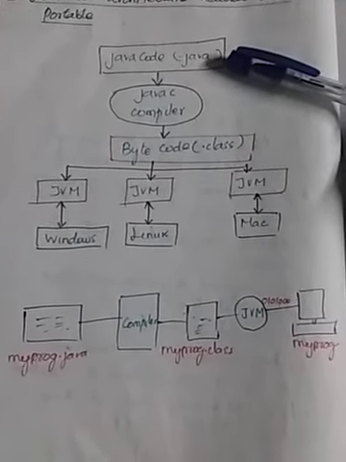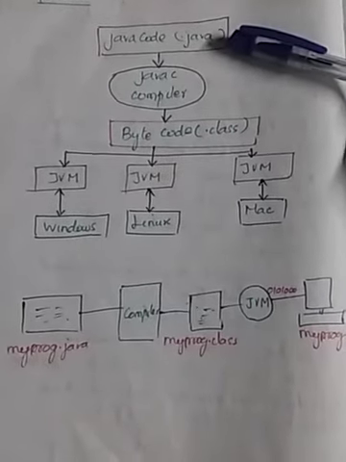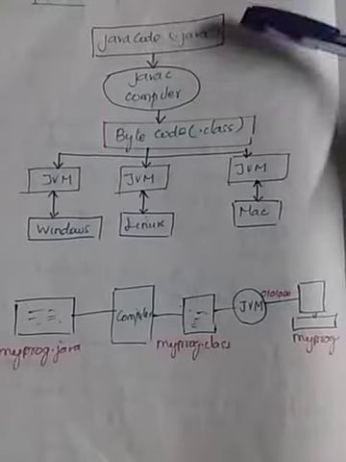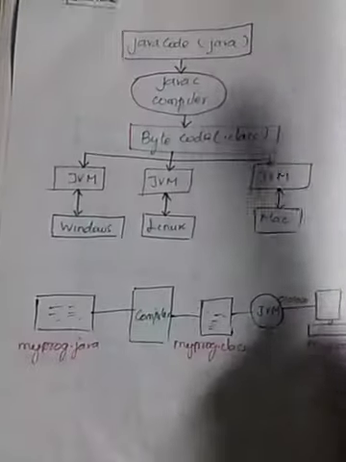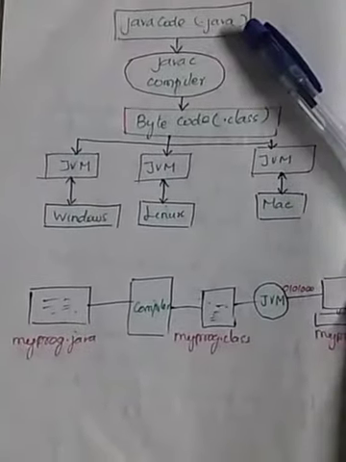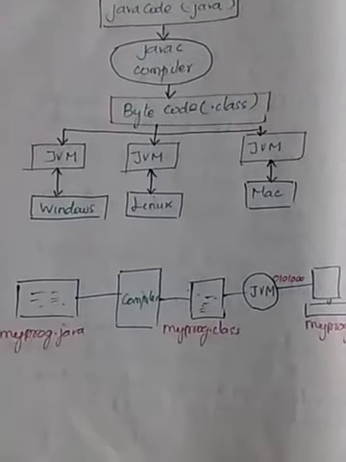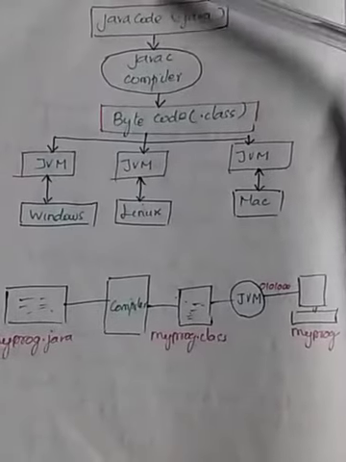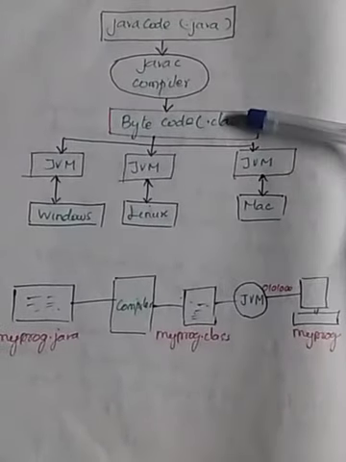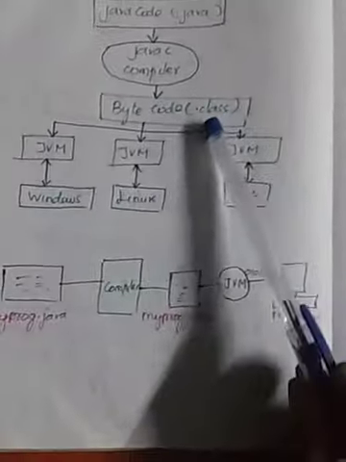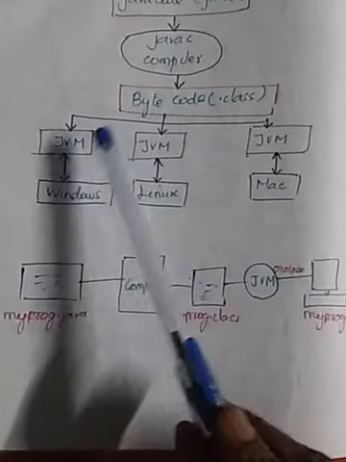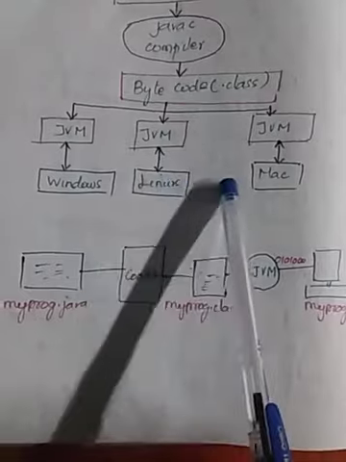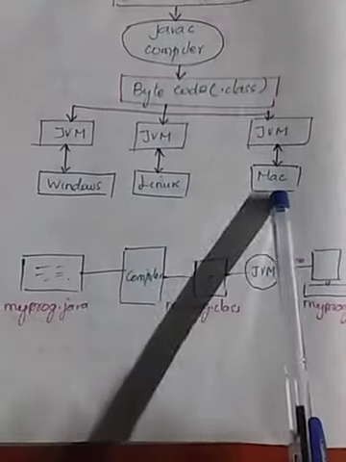We type that Java code in a text editor and save the file with the extension .java. Then the Java program is fed into the compiler, which compiles that program written in Java into the bytecode, and then the Java virtual machine gets that bytecode and it can be executed in the machine.